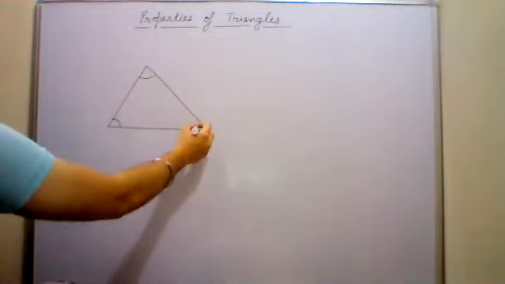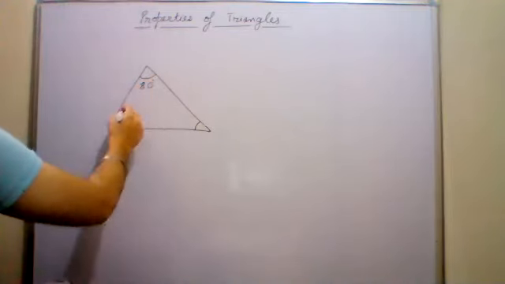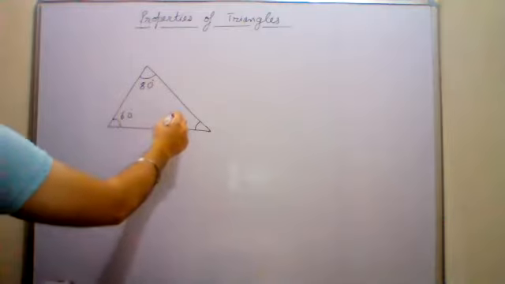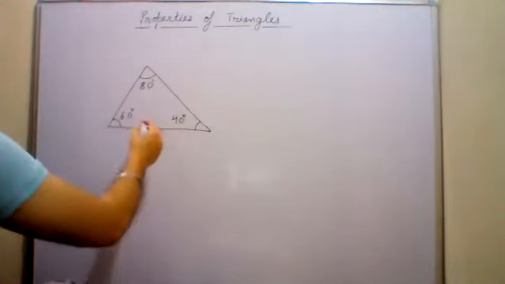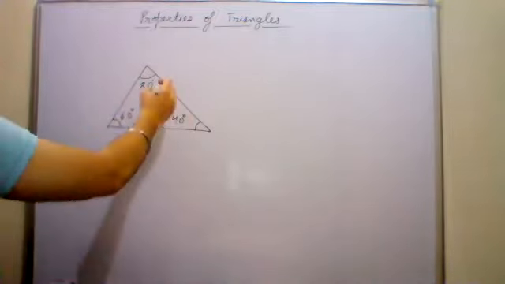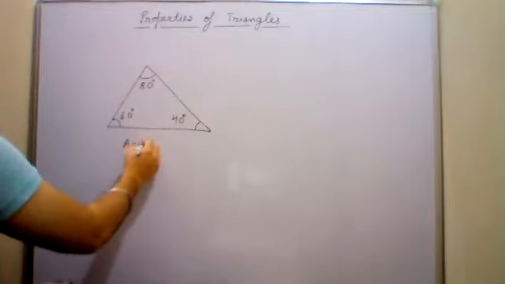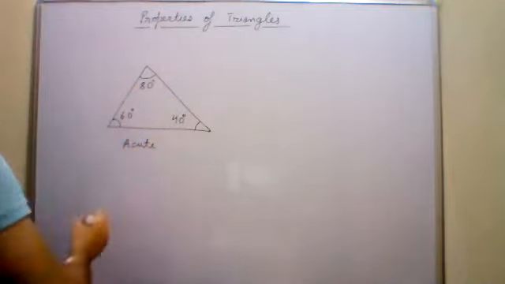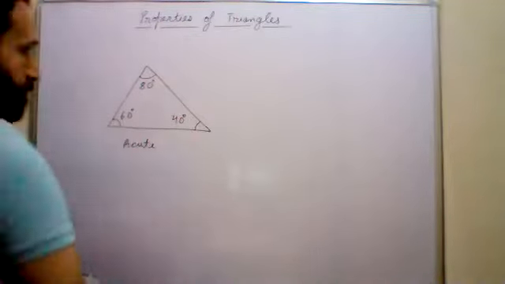Okay, so this is the figure. Here, suppose this angle is 80, this is 60, and this is 40. These are the three angles of the triangle: 60, 80, and 40. So you can see that all the three angles are less than 90. Then this type of triangle is known as an acute angle triangle. What type of triangle? Acute angle triangle.